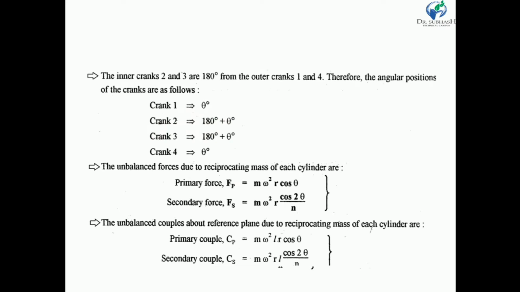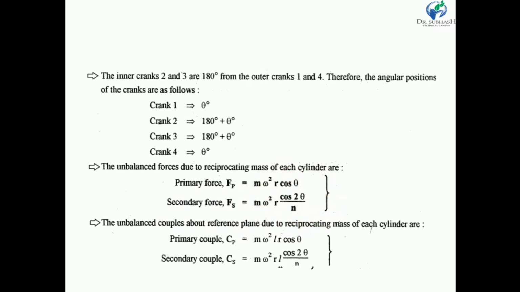Now my dear friends, we know that the unbalanced force is due to the reciprocating mass of each cylinder. We have already discussed in the single cylinder engine that the primary force and secondary force act along the line of stroke. So there are four cylinders, and the unbalanced force is due to the reciprocating mass of each cylinder. The primary force, we know, is m omega square r cos theta. The secondary force Fs is equal to m omega square r into cos 2 theta upon n.